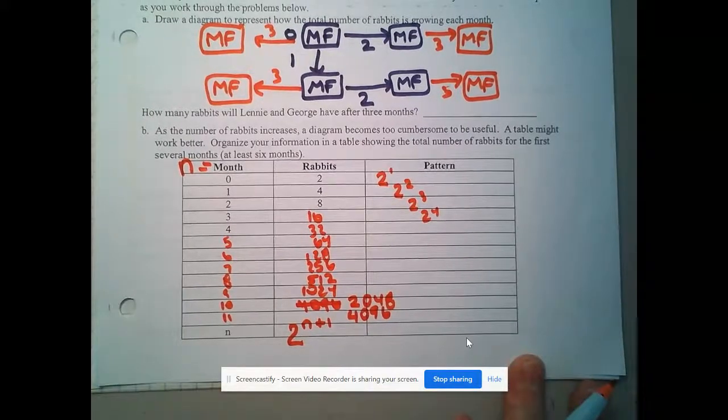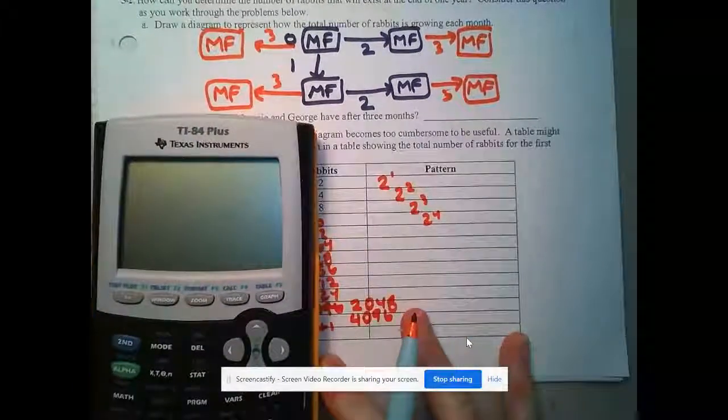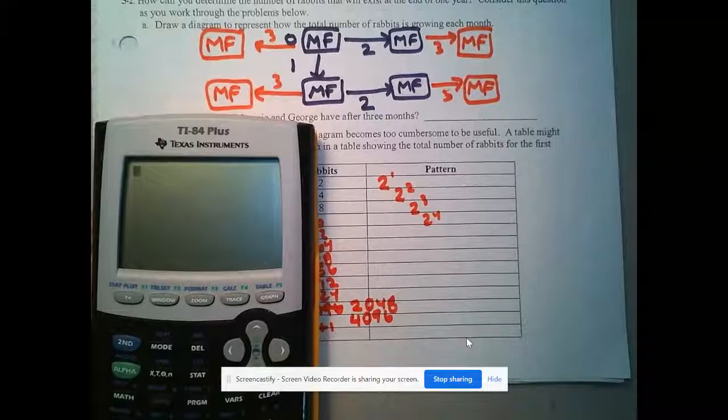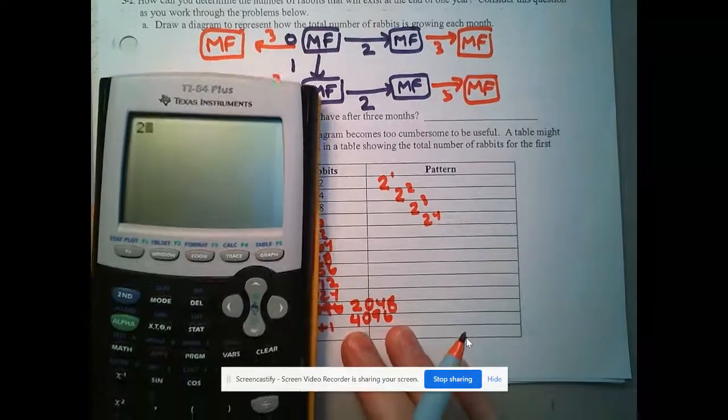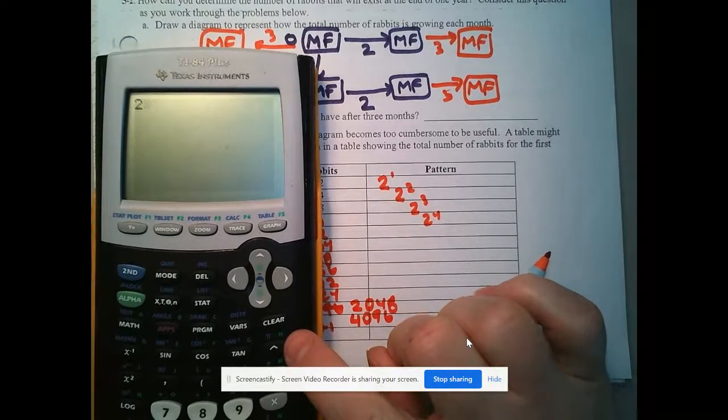Now, on your graphing calculators, it is something you're going to need to be able to do with other exponents. So if we wanted 2 to the 24th, you would hit the 2 key, but then right underneath where it says clear, there's this little up key that's called a caret.